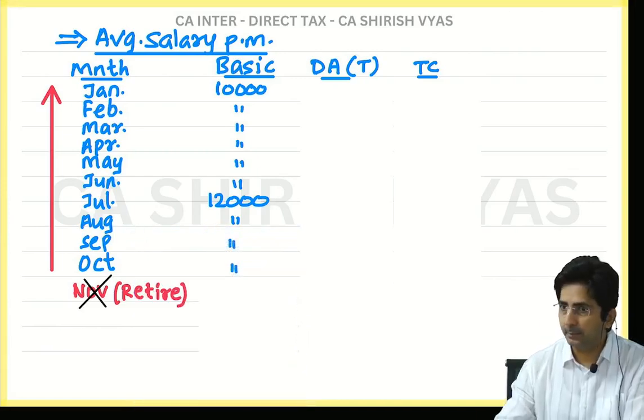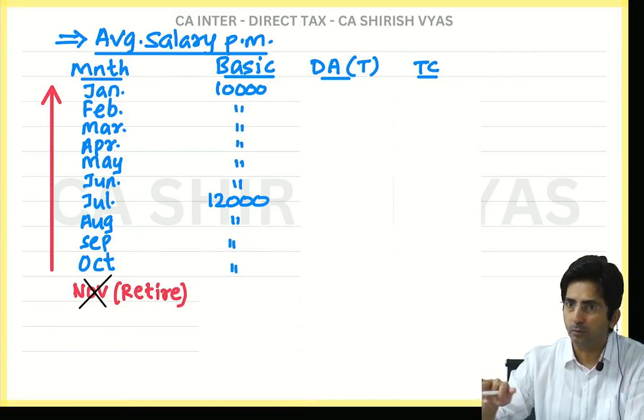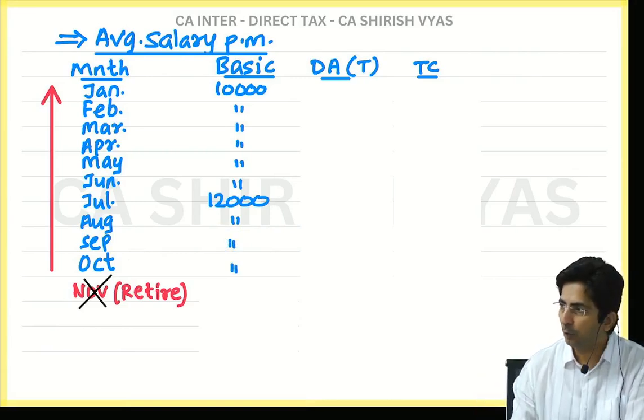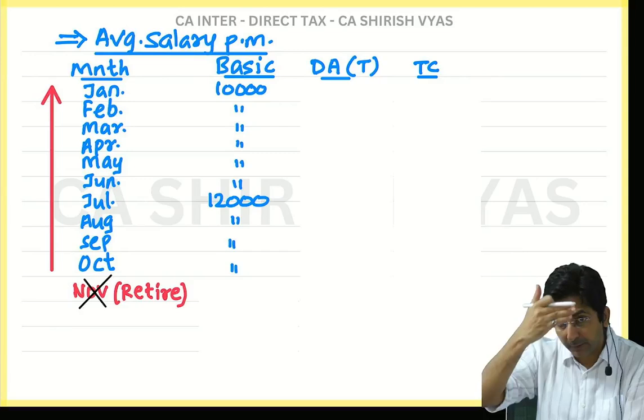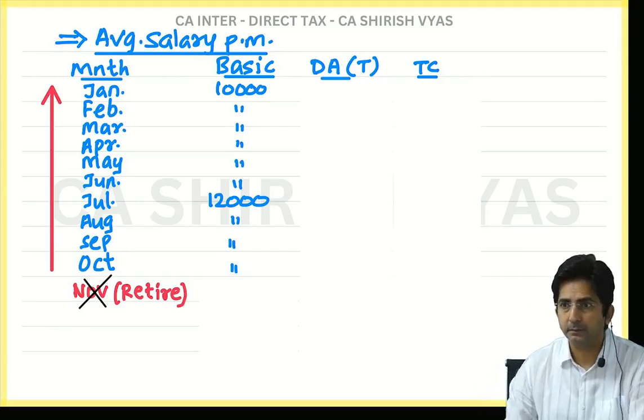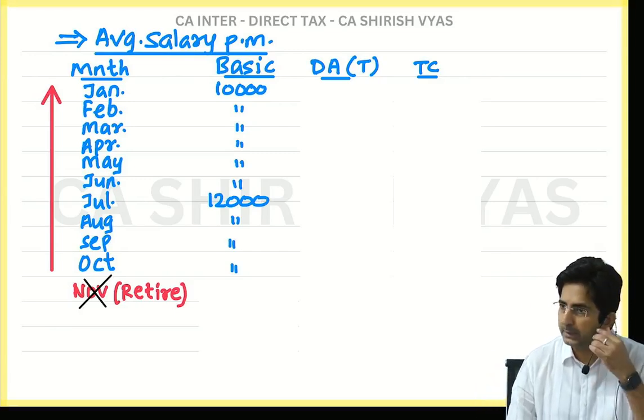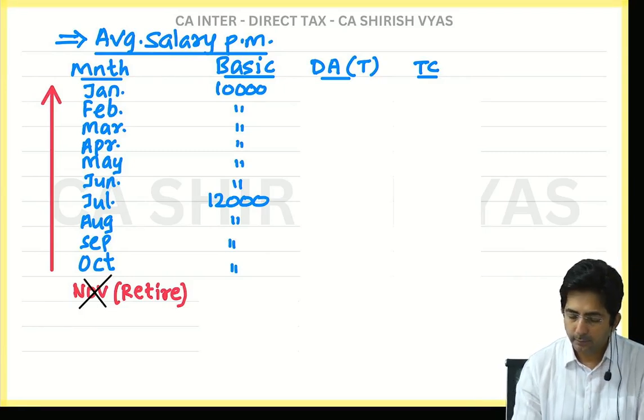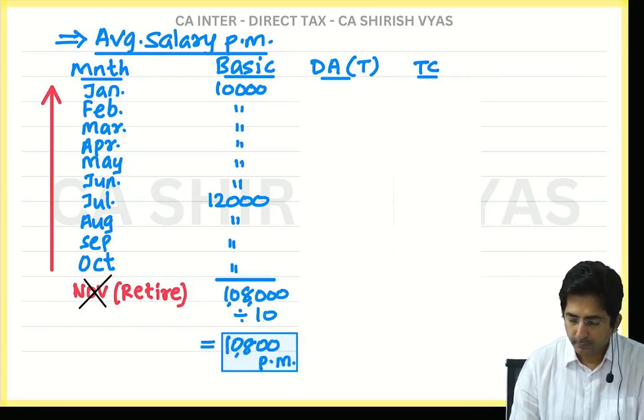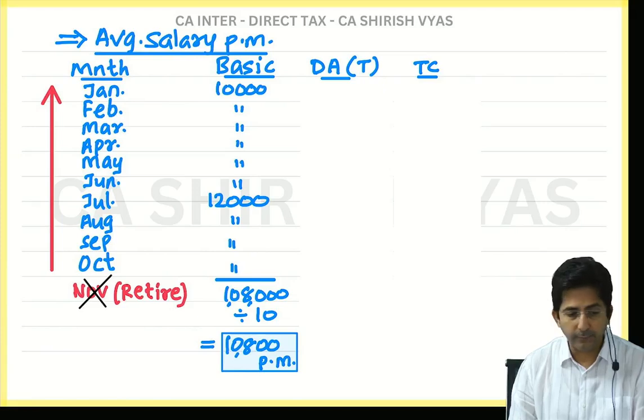See, average doesn't mean 10 plus 12 divided by 2. Not that average. Average of the preceding 10 months. So now the total of the column of basic salary is 1,08,000, and then you will divide by 10. That comes to 10,800 per month.